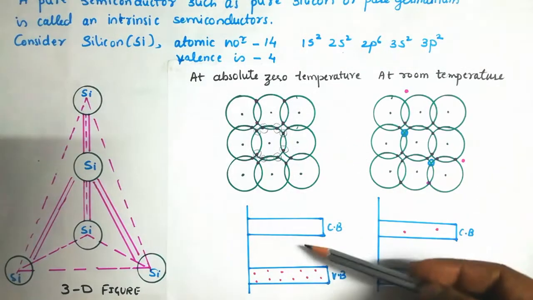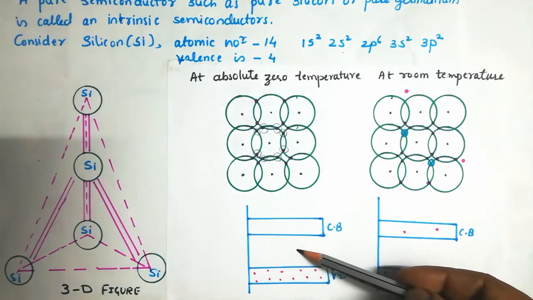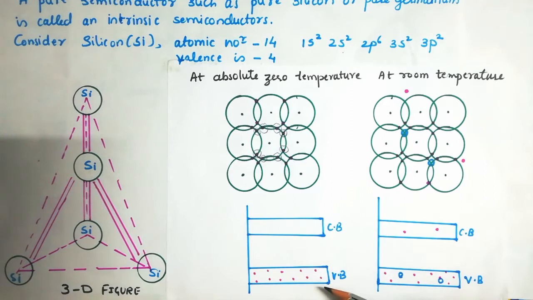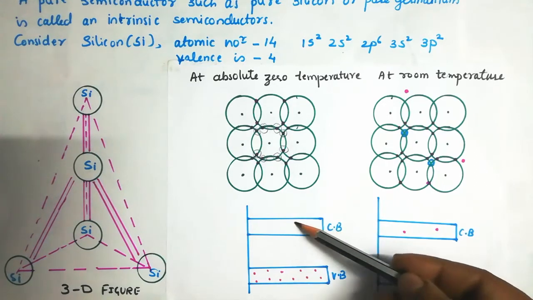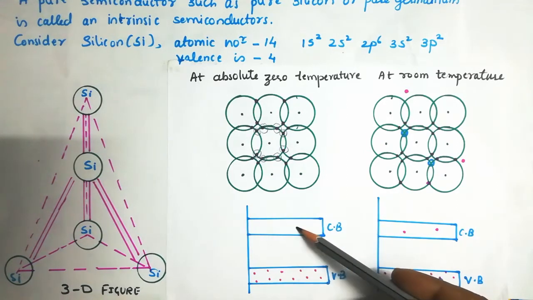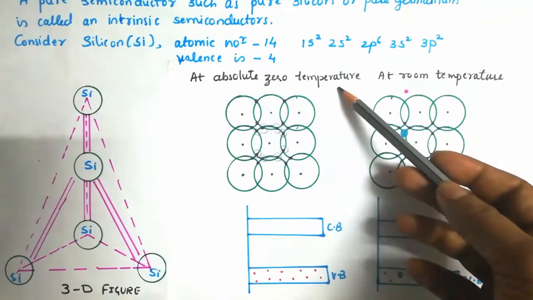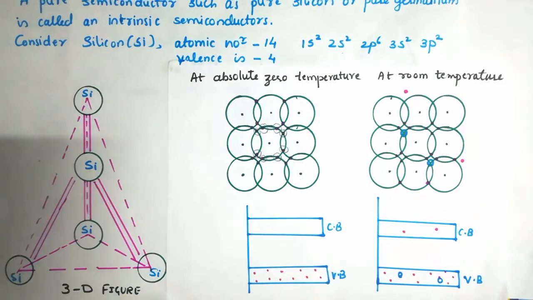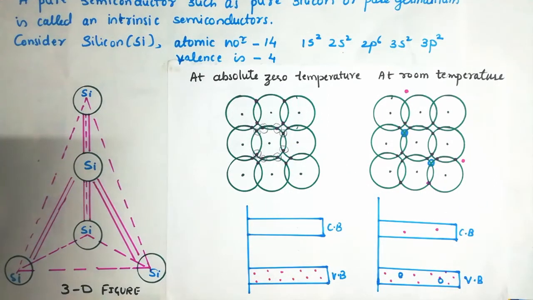Here I have drawn an energy diagram where the valence band has electrons, meaning it is filled with valence electrons, but the conduction band is completely empty. Since there are no electrons in the conduction band at absolute zero temperature, silicon does not conduct electricity.